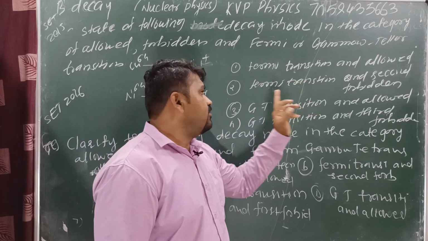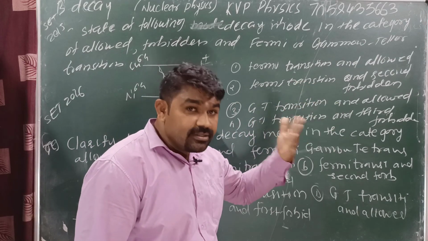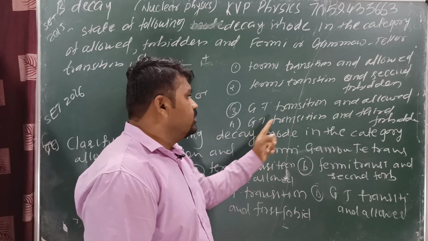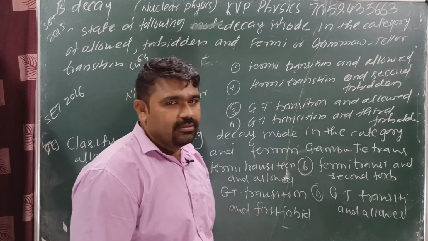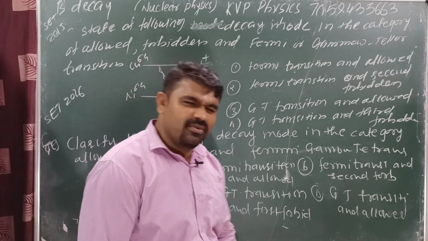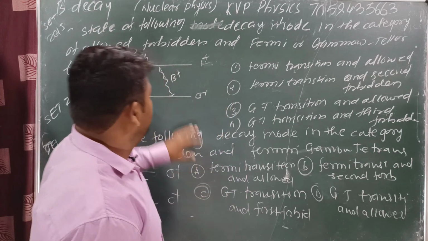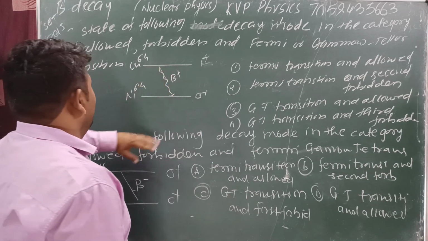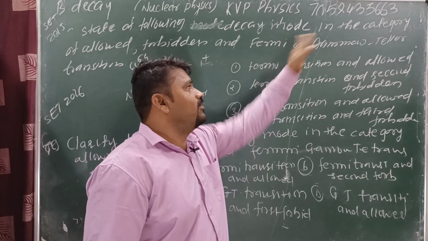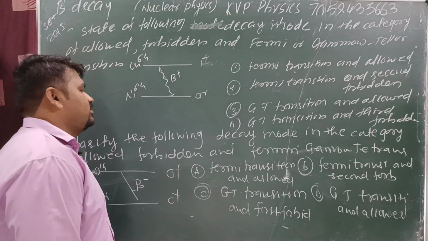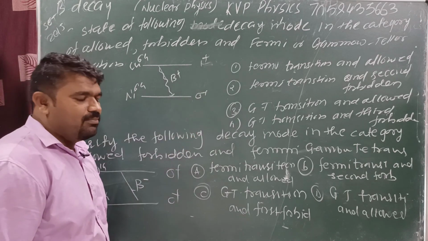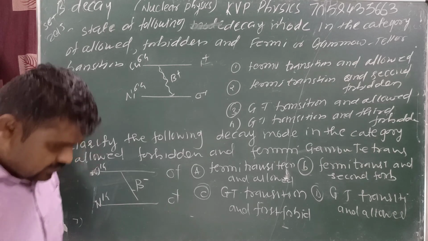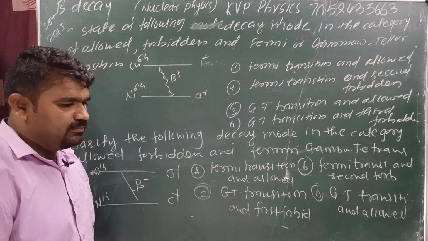Fermi transition and allowed, Fermi transition and second forbidden, GT transition and allowed, GT transition and third forbidden. Okay, first focus on only 0 plus and 1 plus, that's it. Don't worry about the other things. Only focus on 0 plus and 1 plus.